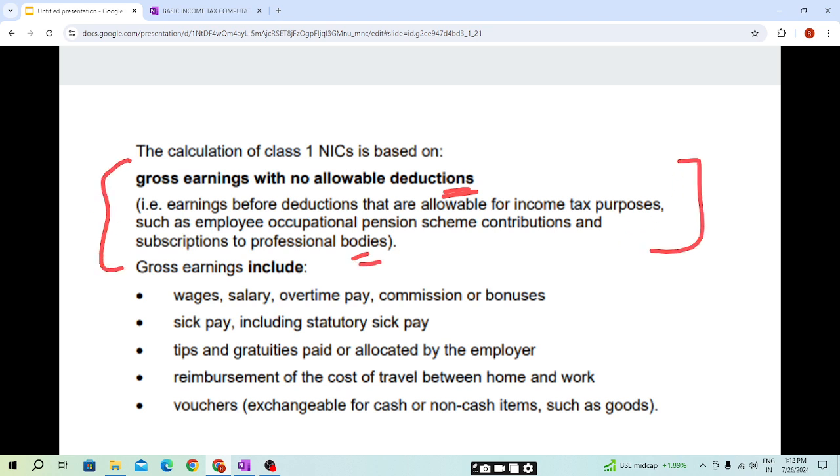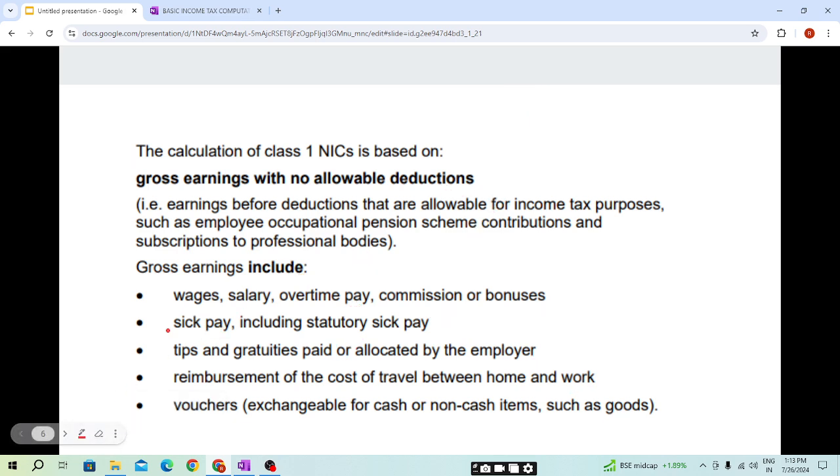The format: the salary, cash benefit, bonus, etc. Then less allowable deduction we have seen. So before the allowable deduction we need to take the amount. Gross earning includes wages, salary, overtime pay, commission or bonuses, sick pay including statutory sick pay, tips, gratuity pay or allocated by the employer, reimbursement of the cost of travel between home and work, vouchers exchangeable for cash or non-cash items such as goods.